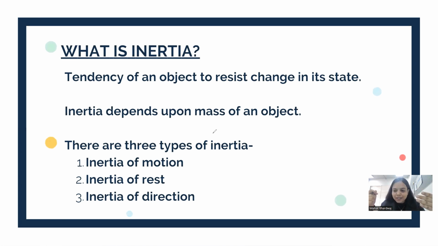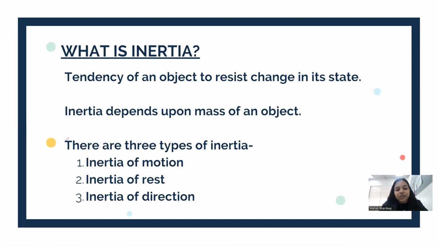Means it is easier to bring change in the state of the trolley which has less mass. Why? Since it has less inertia. And the trolley which is full of the objects, it has more mass, and because of that more mass, the inertia of the trolley too would be more. And since its inertia is more, it is very difficult to move that, right?